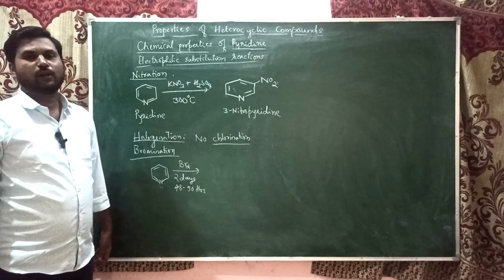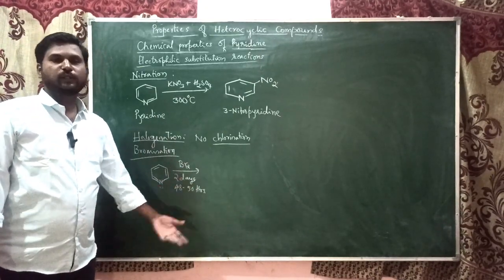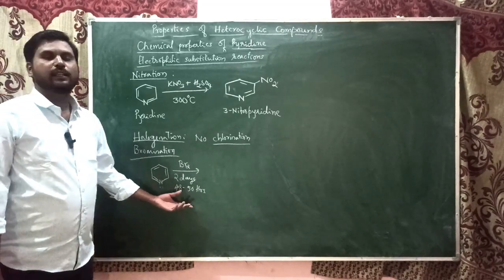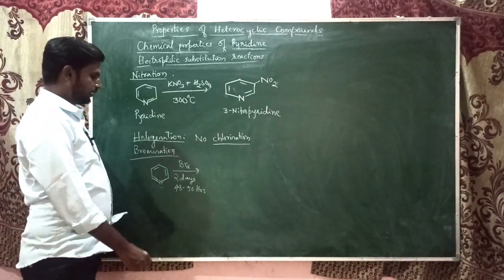In the case of pyrrole and furan, we could do it in minutes, but here it will take more than 2 days, 48 to 50 hours.